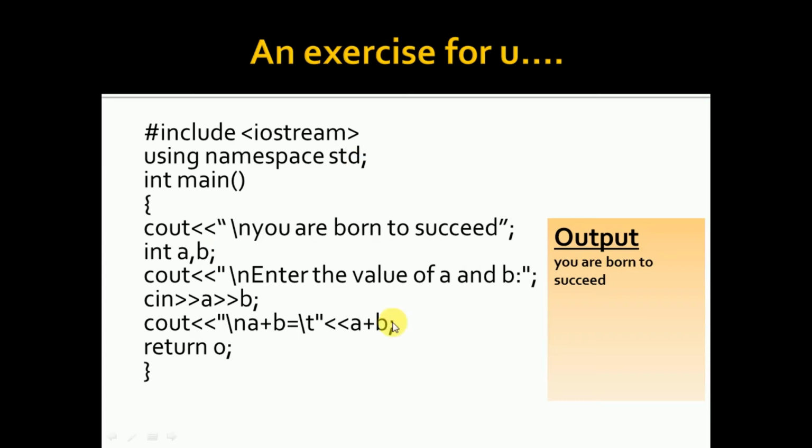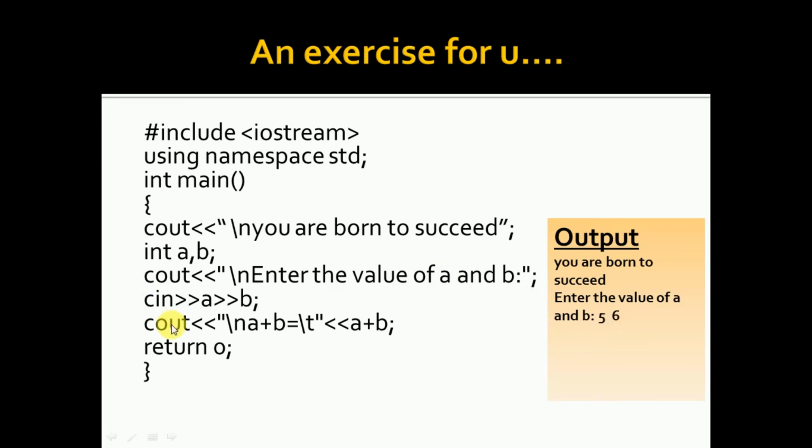Now, you have double quotes. Whatever is written inside double quotes will be displayed as such. There is a /n, which means it comes to the next line. Okay, now you can see "enter the value of a and b". Now, cin means I have to type the value of a and b. I have typed 5, I have typed 6.